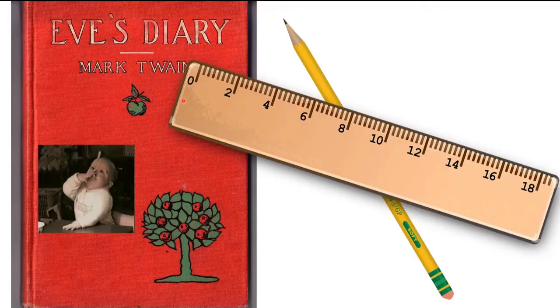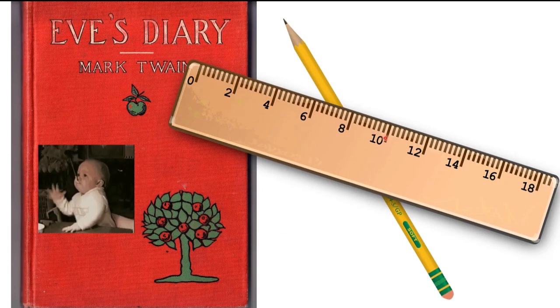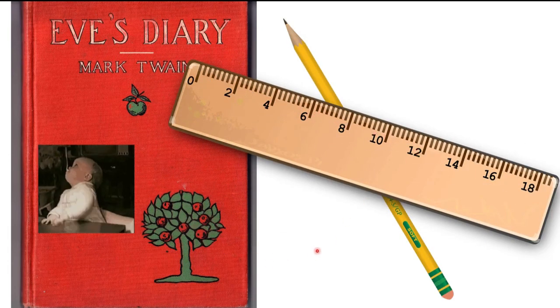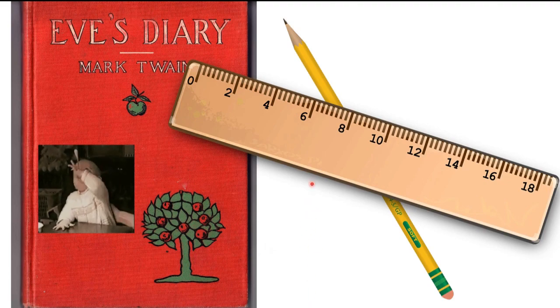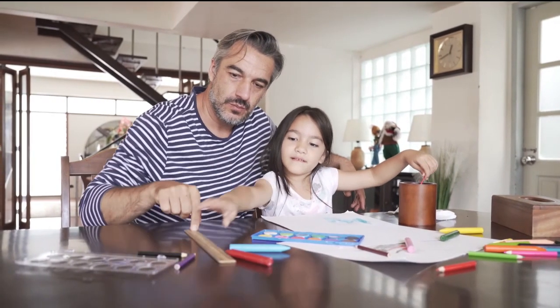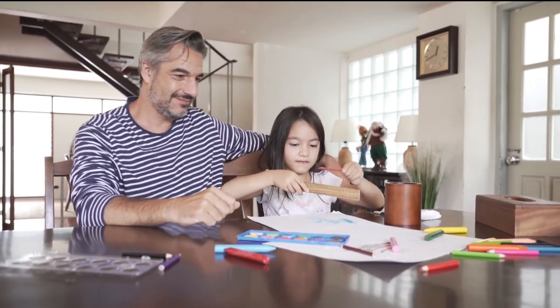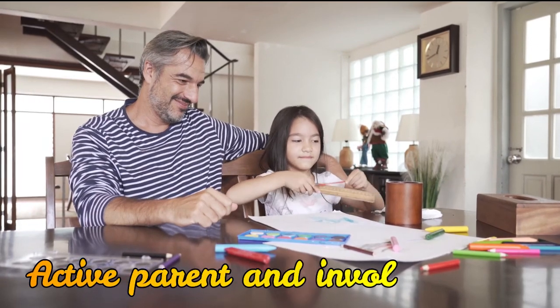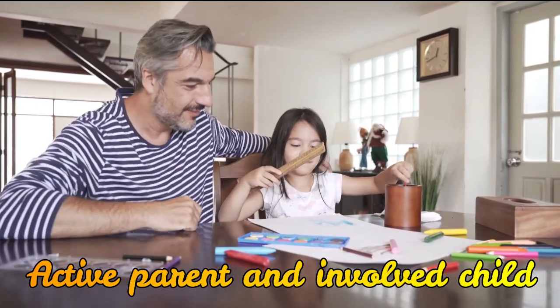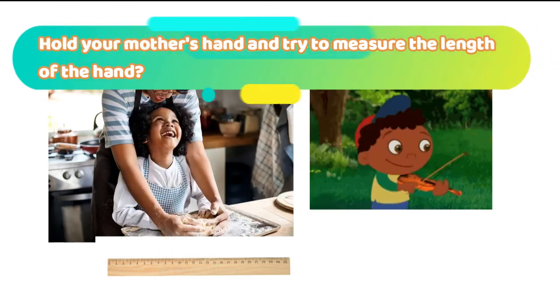Oh, what is this tool you are seeing on your screens? Oh ma'am, it's so simple. It is a ruler. And what do we do with the ruler? We measure how long an object is. Try to measure the length of your pencil and the width of your diary. What is the color of your diary? And what is the color of the pencil? What is written on the pencil? Pause the video and write all this information in your diary. Have you written? Very good.